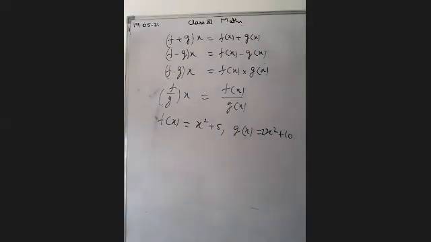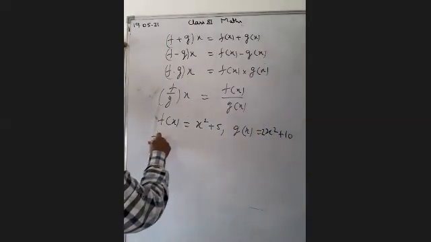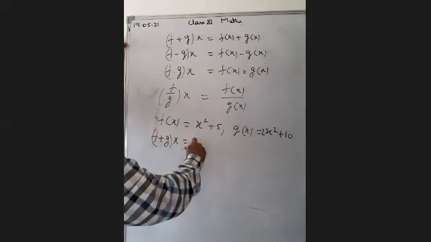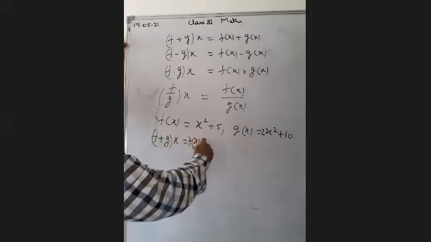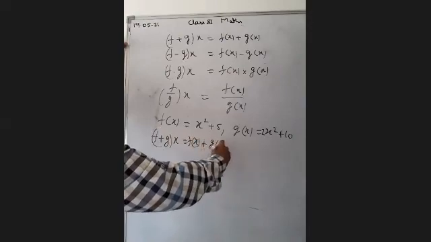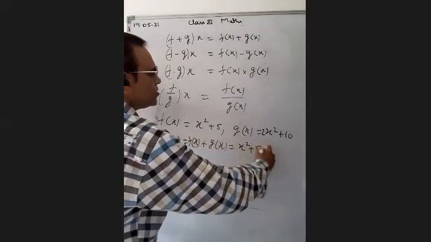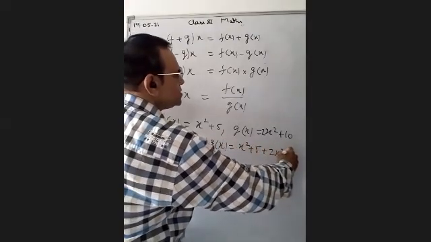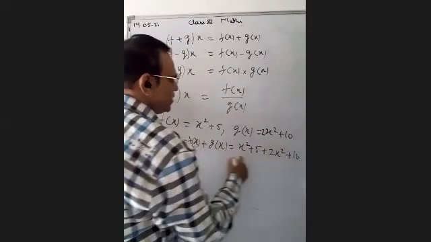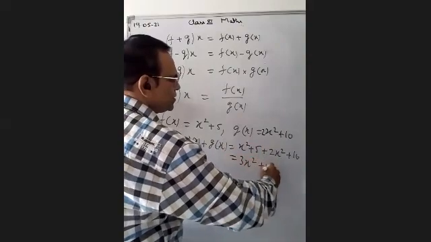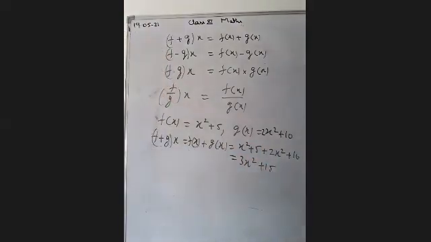We have to find (f plus g)(x). That means we have to add both the functions, f(x) plus g(x). f(x) is x square plus 5 and g(x) is 2x square plus 10, so the answer will be 3x square plus 15. This is the sum of two functions.